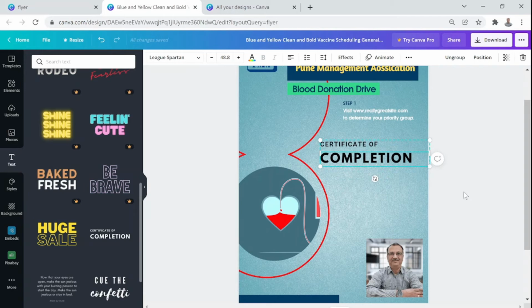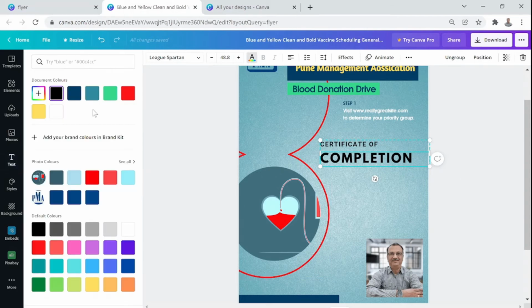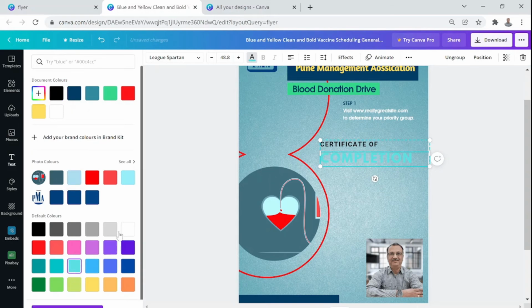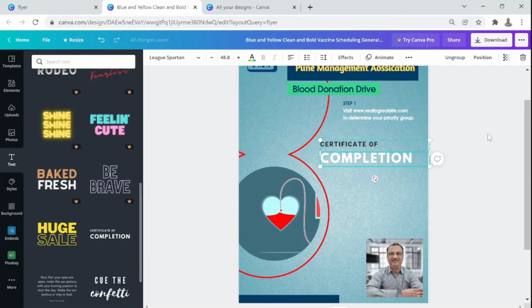Now I really like the way it is laid out. For example, the certificate of completion. This is how it should be presented. But I only need to change the color. Then I just go and change the color. I make it a little lighter, let's say white, and the word certificate, that text I want to just leave it like that. So that's how you can do it.